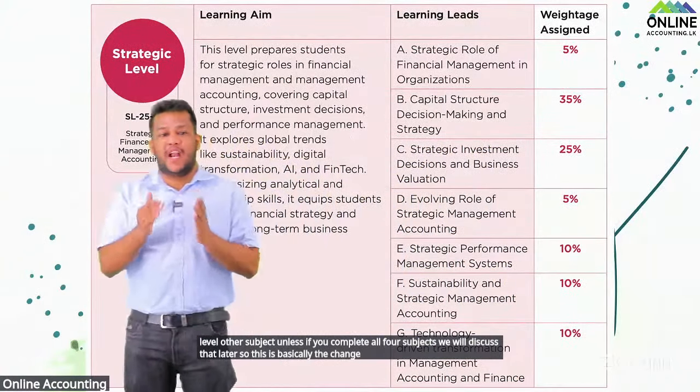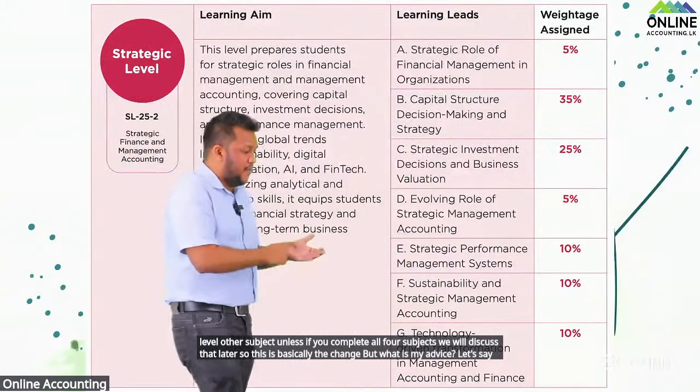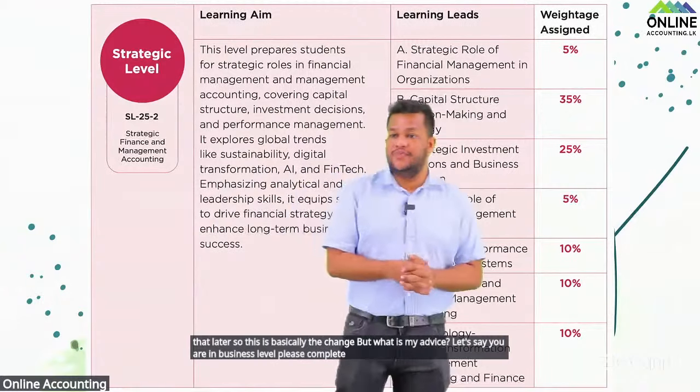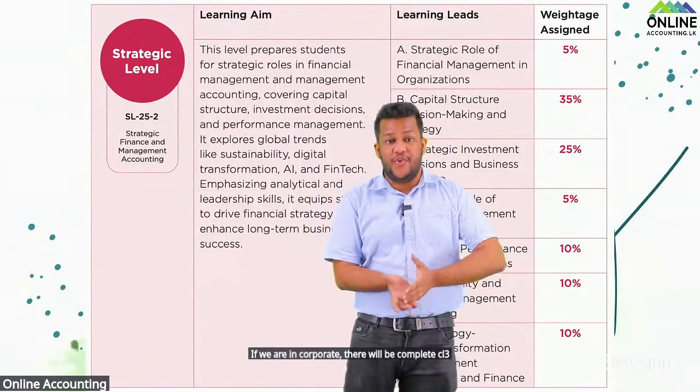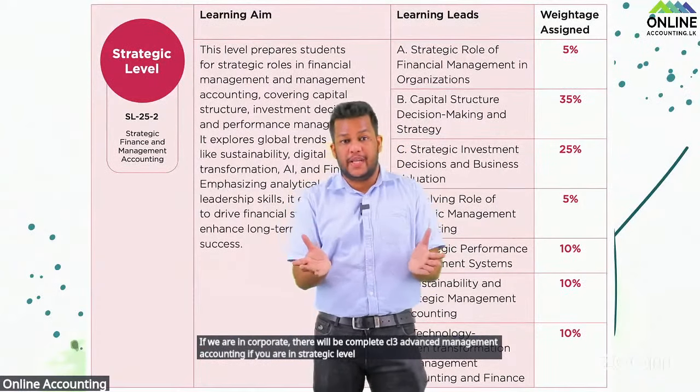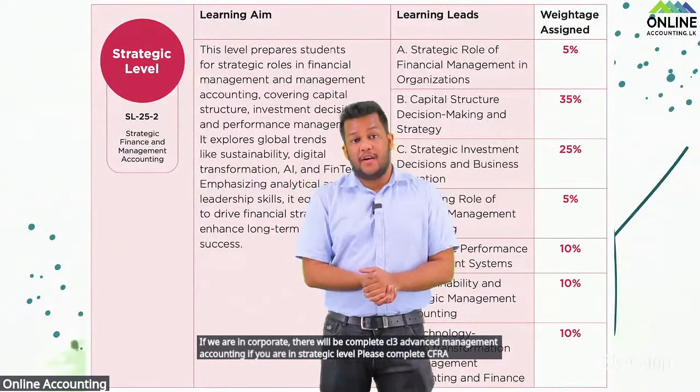But what is my advice? Let's say you are in business level, please complete BL6. If you are in corporate level, please complete CL3 advanced management accounting. If you are in strategic level, please complete CFRM because you have a pre-seen.